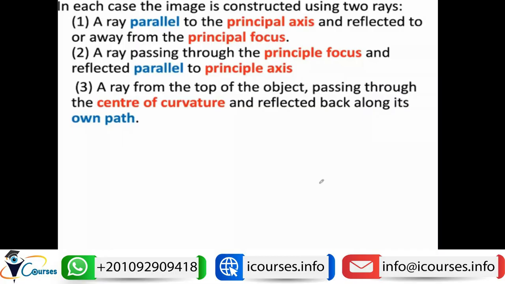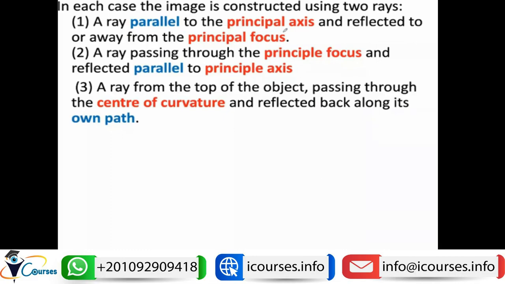Now let's learn how to construct an image. As we're talking about geometric optics, we need to know the rules that we will follow in order to construct images reflected by the mirrors. So we have three rules. Let's start with the first rule.